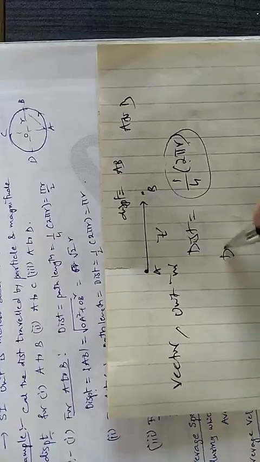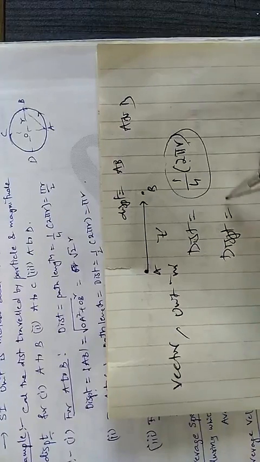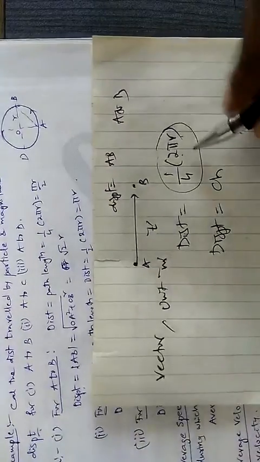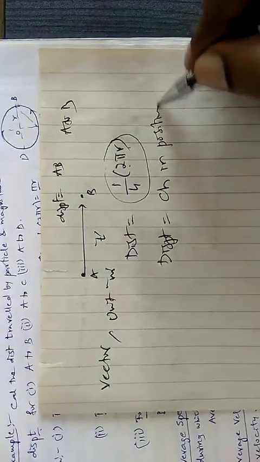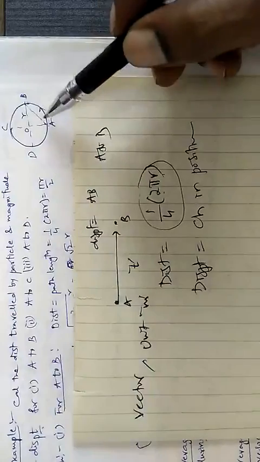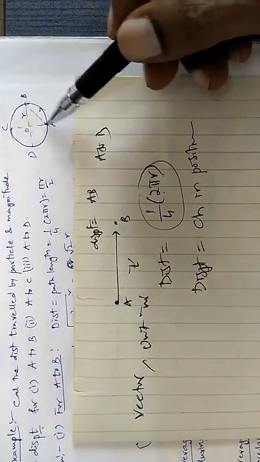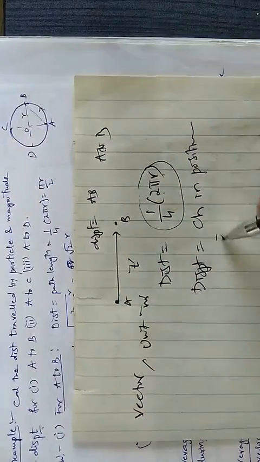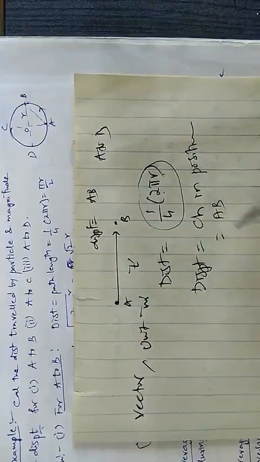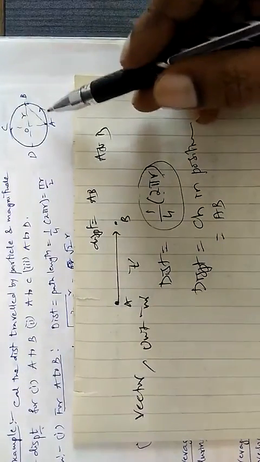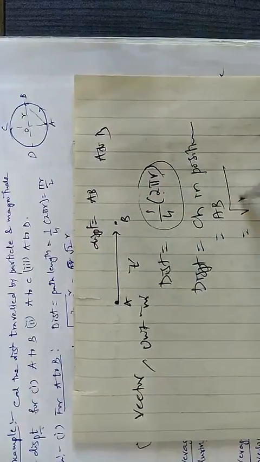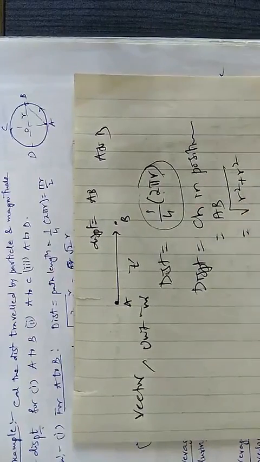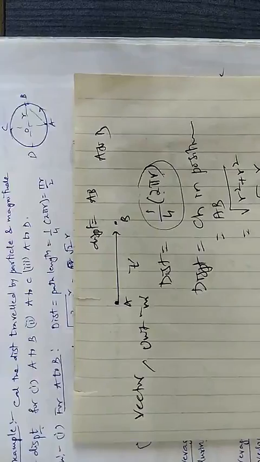Then what is displacement? We have discussed that it is the change in position. It changed from A to B, so the length AB is the displacement. From the figure, it is a right angle triangle and AB is the hypotenuse, so it equals under root r square plus r square, which is root 2 r.